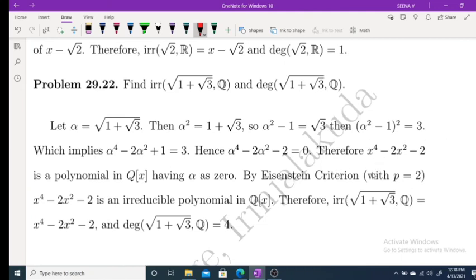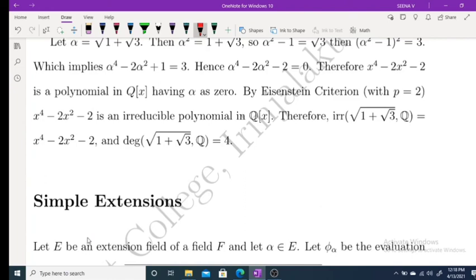For this we use the Eisenstein criterion. With p equal to 2, this polynomial satisfies all the conditions of the Eisenstein criterion, therefore it is an irreducible polynomial. Therefore the irreducible polynomial of the root of 1 plus root 3 over Q is x to the 4 minus 2x squared minus 2, and the degree is 4. Now the next section is simple extensions, which we will discuss in the next lecture.